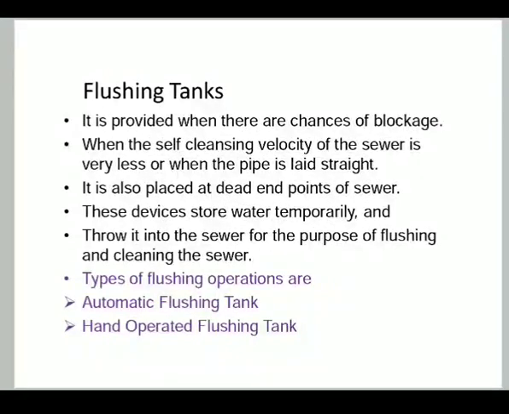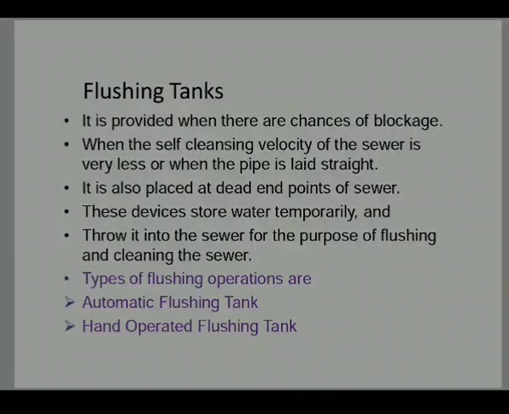Next is the flushing tank. It is provided when there are chances of blockage, when the self-cleaning velocity of a sewer is very low, or when the pipe is laid straight. It is also placed at the dead end points of a sewer. These devices store water temporarily and release it into the sewer for the purposes of flushing and cleaning the sewer. Types of flushing tanks are the automatic flushing tank and the hand operated flushing tank.